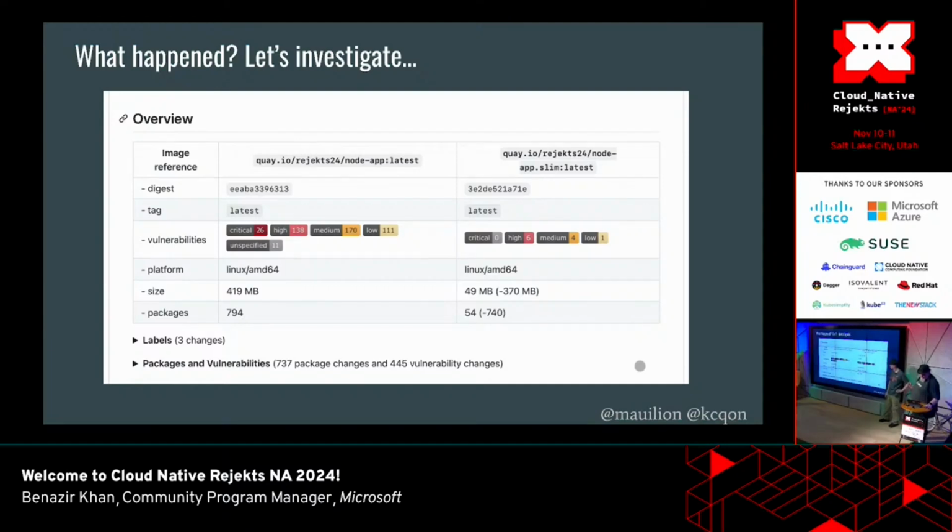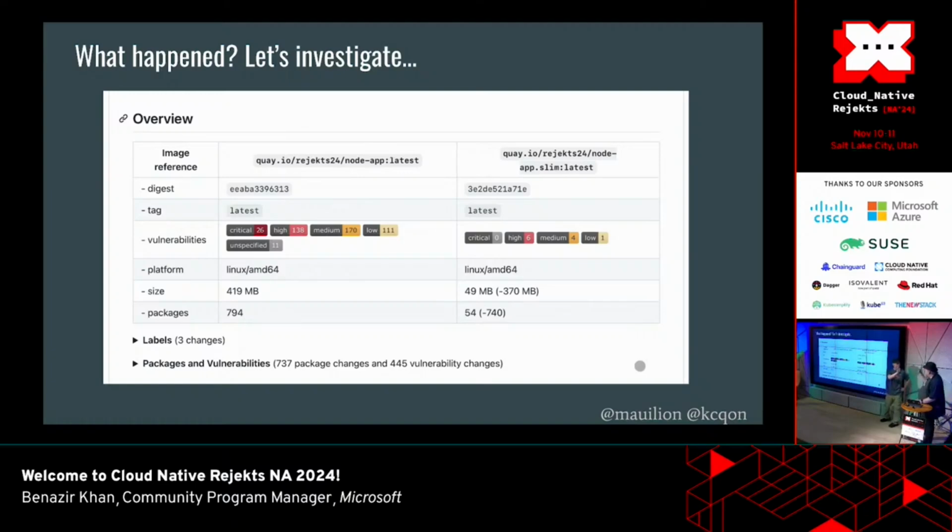So Docker Scout has a compare tool, which is actually super useful. If you have 2 different images and you want to compare, like get an idea of what the CVEs are on the 2 sides of things, this is a pretty good way of doing it. What I'm doing here is looking at the original image and the slimmed image, and I could still see 6 highs, but you can really see the difference between these 2 things, size-wise, package-wise, and vulnerability-wise, is greatly reduced. Yeah, we did it, right?